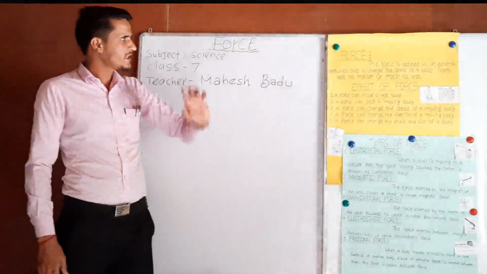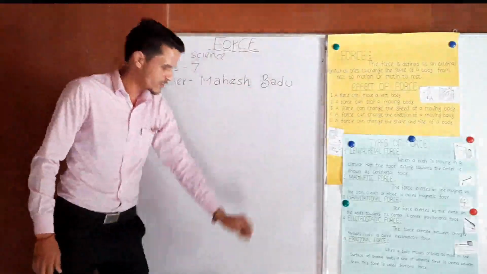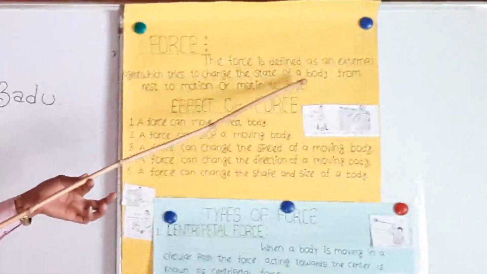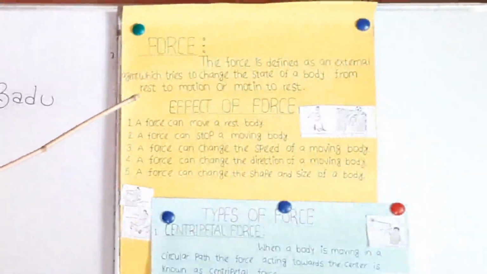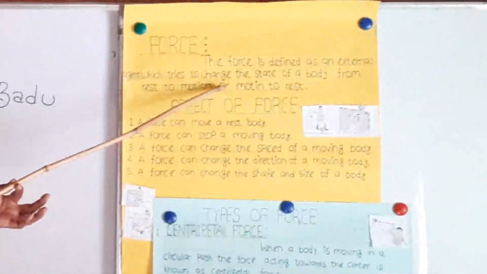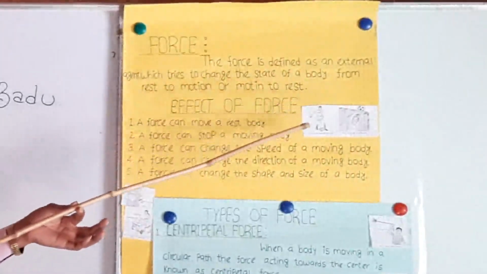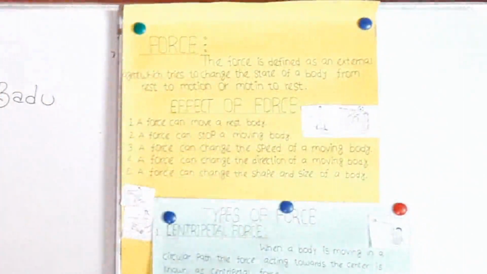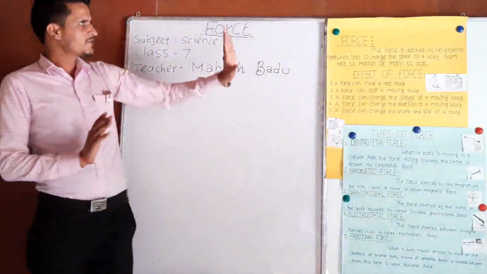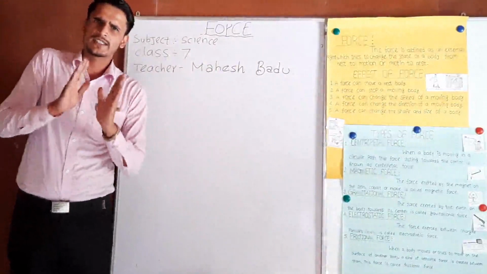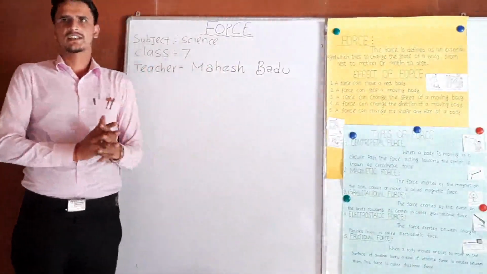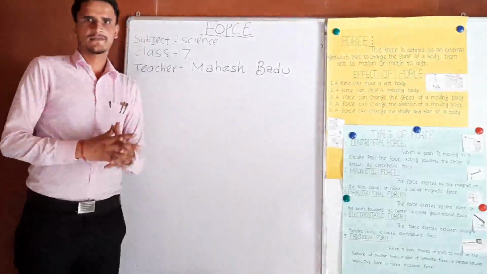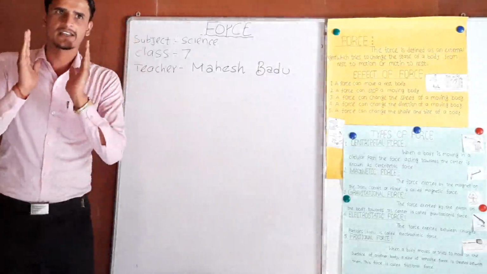So again, I'll repeat the definition of force. Look at the chart. Here, force is defined as an external agent which tries to change the state of a body from rest to motion or motion to rest. We can define force in another way. Force is just pulling or pushing an object. In every work, in every job, we pull or push an object.